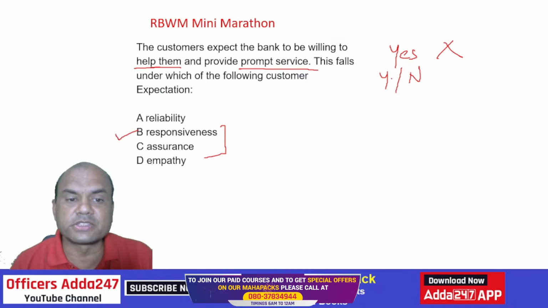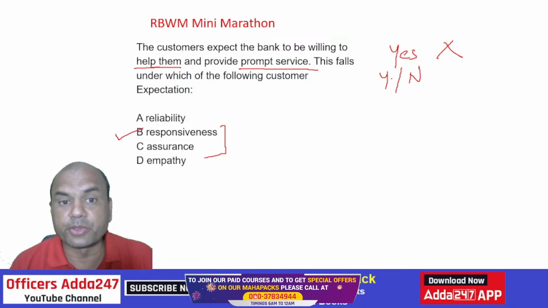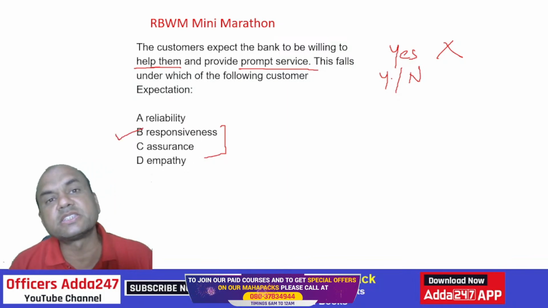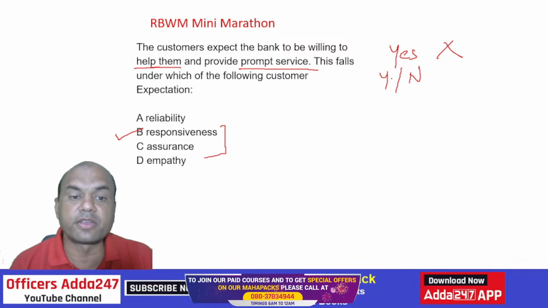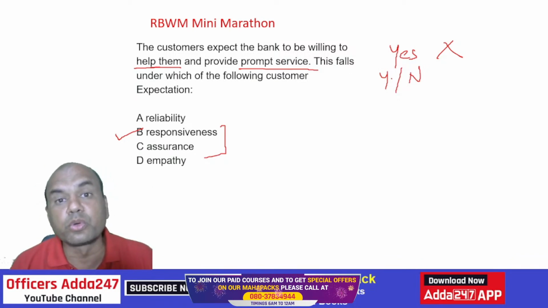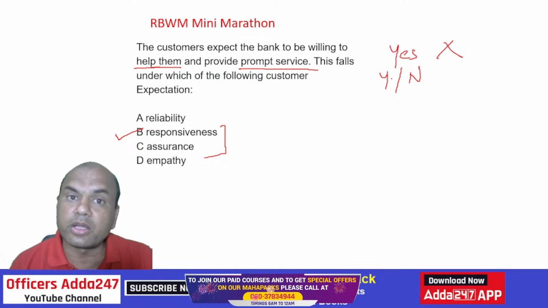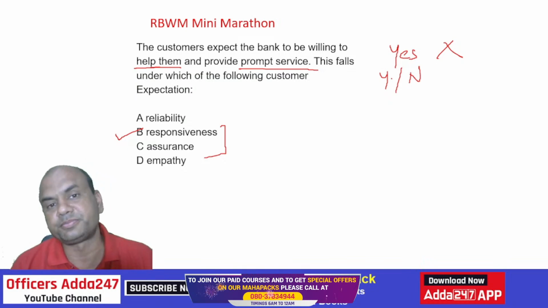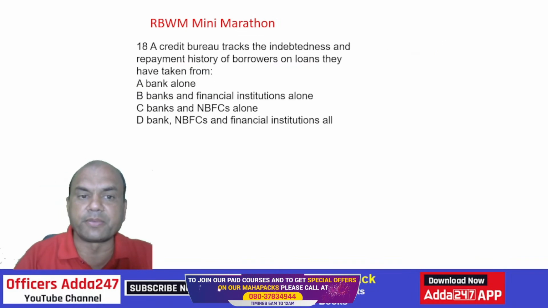It is responsiveness. Assurance means what? Assurance is different. Assurance means if I give you the job, you should do it. But responsiveness doesn't mean only that you should do it. If you can't do it, you can tell me immediately. Okay, so the answer is B.